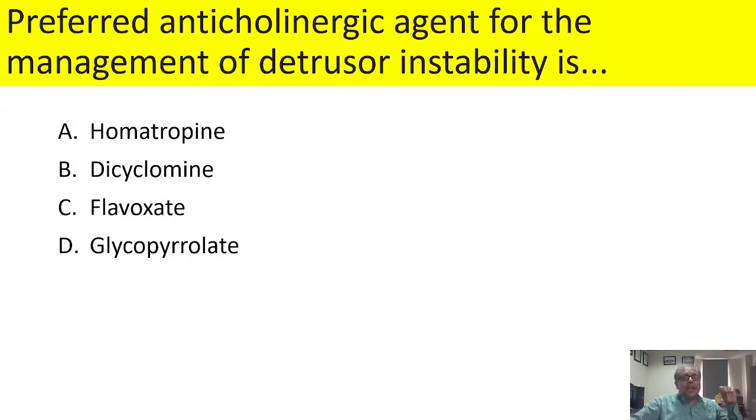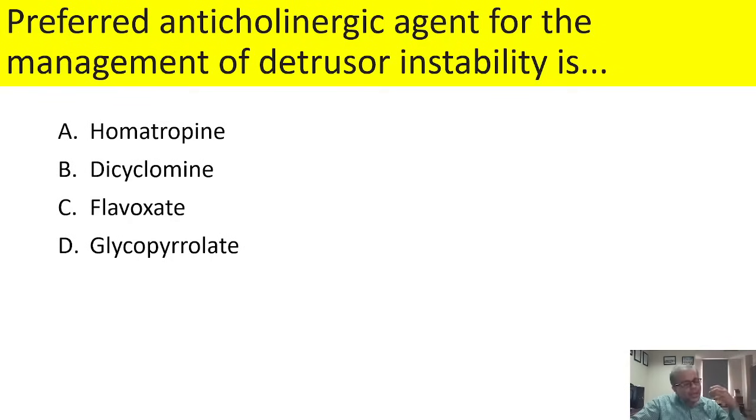Preferred anticholinergic agent for the management of detrusor instability. Now here we have to select. Now you all know that the M3 receptors are present in the bladder, and in case of the detrusor instability, you require an agent which relaxes the bladder smooth muscle, and that's why the capacity of the bladder increases.